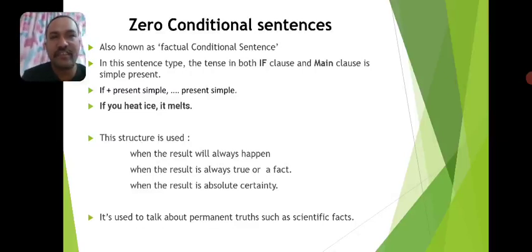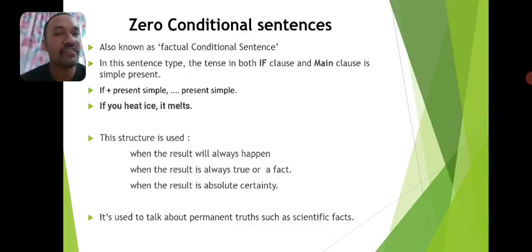Normally, conditional sentences are used to talk about two situations, one situation linked to another. So the fulfillment of one action, the occurrence of one event, is conditional on the occurrence of another event. Only in those kinds of scenarios do we normally use conditional sentences.